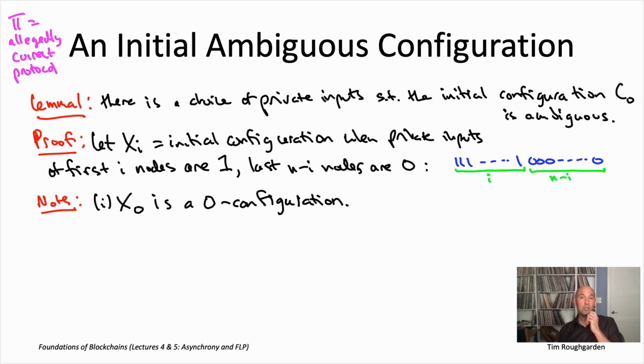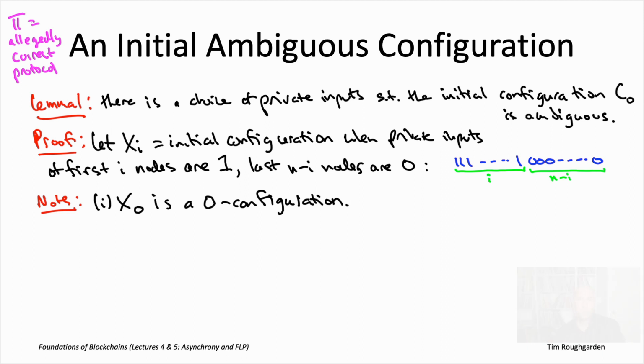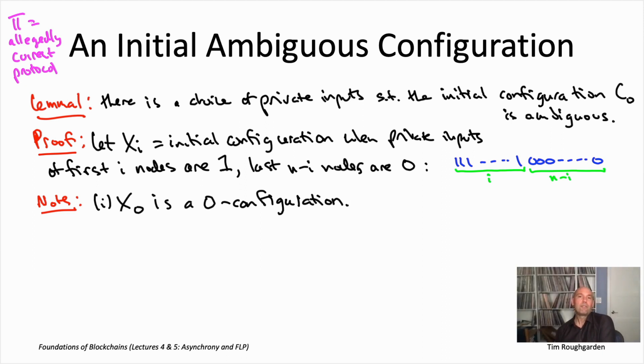So x sub 0 is most definitely a 0 configuration. A 0 configuration means the adversary has no way of preventing all the honest nodes from outputting all 0s, and that is exactly what validity asserts is true of the protocol pi. By the exact same reasoning, if all of the private inputs are 1, that corresponds to the configuration capital X sub n in our notation. That has to be a 1 configuration, again by validity. If all the honest nodes have an input of 1, all of their outputs also have to be 1.